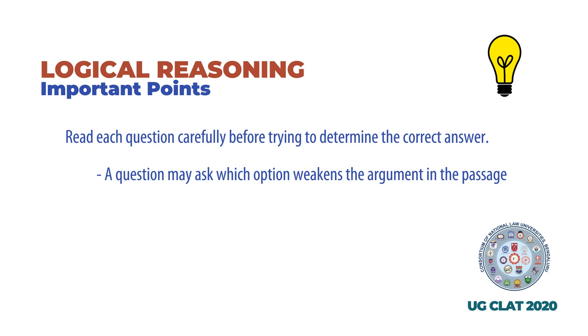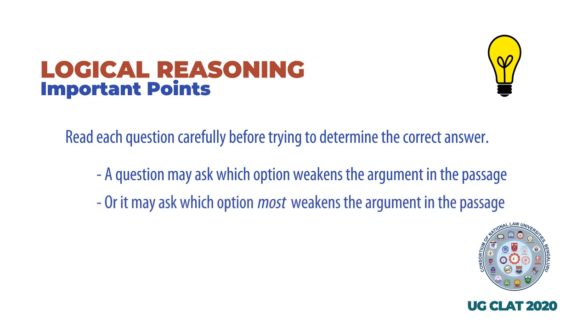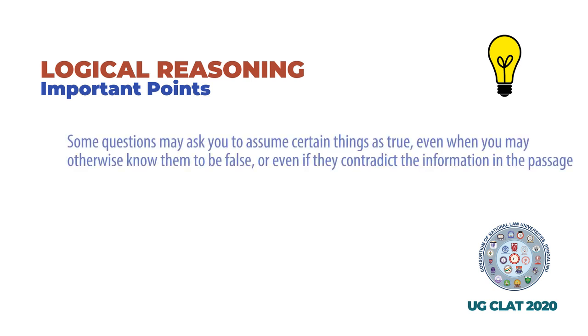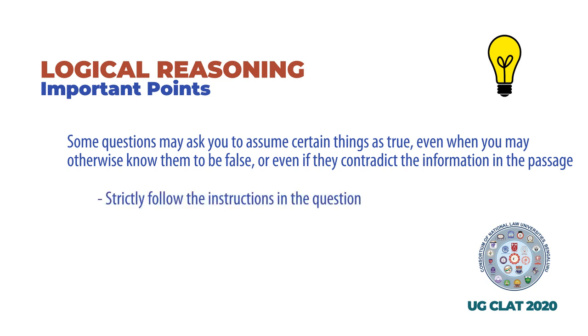that only one of the options weakens the argument in the passage. Or it may ask which option most weakens the argument in the passage, in which case more than one option may weaken the argument in the passage, and it is your job to identify which option weakens the argument the most. Some questions may ask you to assume certain things as true, even when you may otherwise know them to be false, or even if they contradict the information in the passage. In such situations, it is important that you follow the instructions in the question strictly.